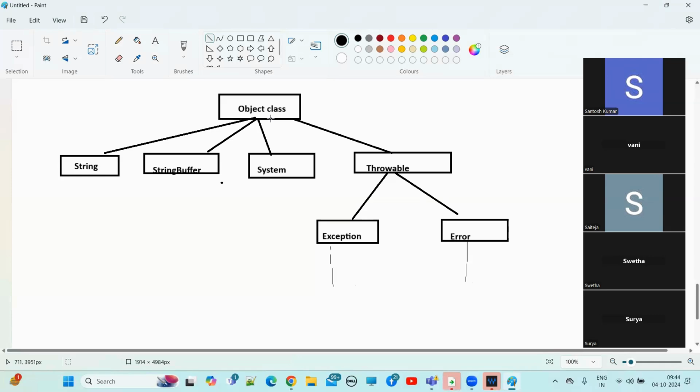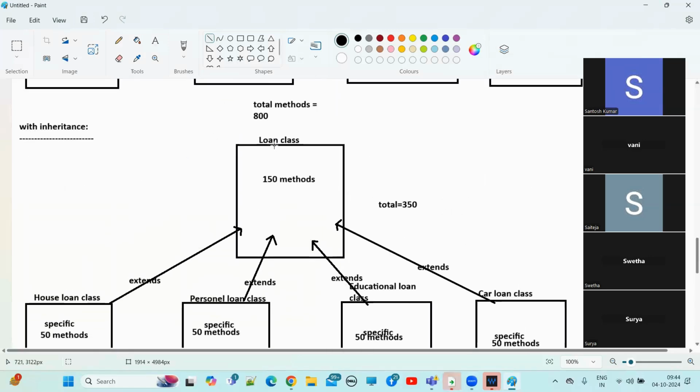How many Java classes do we have in the core Java API? 5,000 plus Java classes. For each and every one of these 5,000 Java classes, these 11 methods are common methods. So where will we keep common methods? In the parent class. Class-specific methods we keep within the child class. Common methods we keep in the Object class, I mean the super class.